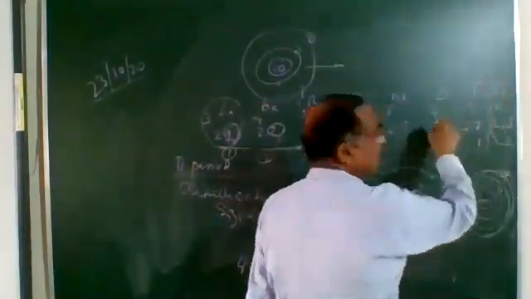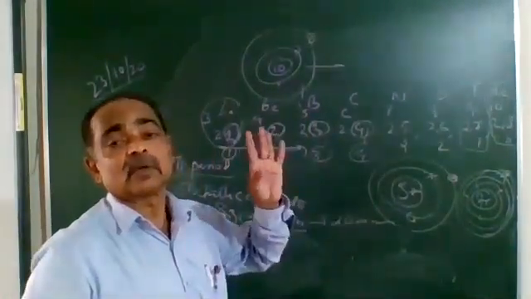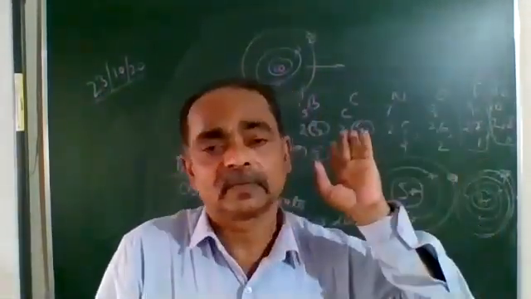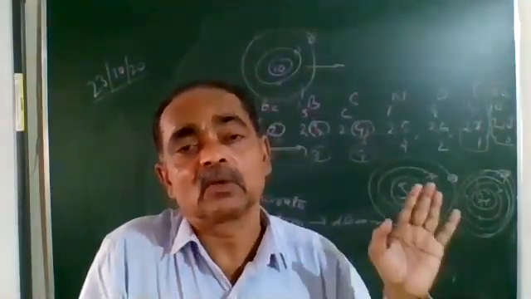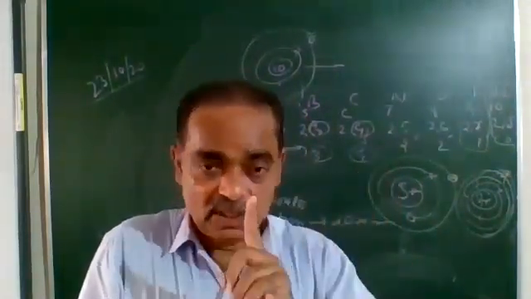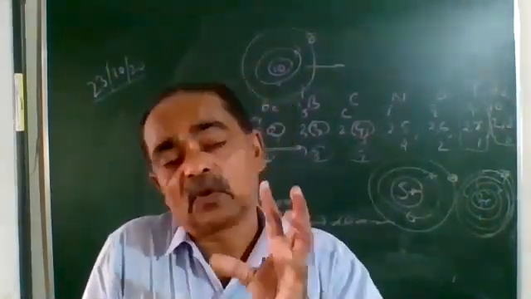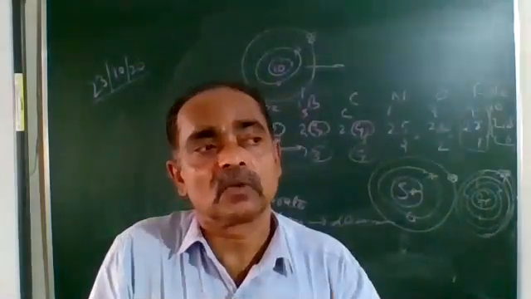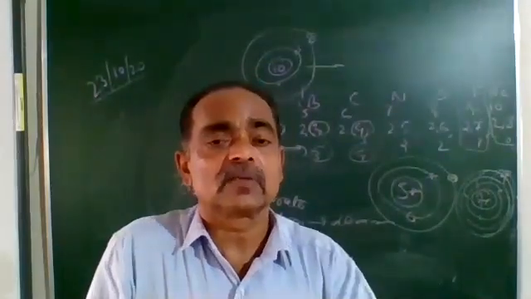We cannot compare that with oxygen. It may be smaller than that of oxygen or larger than that of fluorine. But we can say that the inert gases will have a size larger than the previous one. Understood? So the size of atom decreases up to the second last element. The reason, as I told you, is that in all the cases the orbits are not full, except in inert gases where the orbit is full. Since the orbit is full, the force of repulsion overcomes the force of attraction exerted by the nucleus, which pushes the electrons outwards, therefore its size becomes larger. Understood clearly? So the size of atom decreases from left to right.